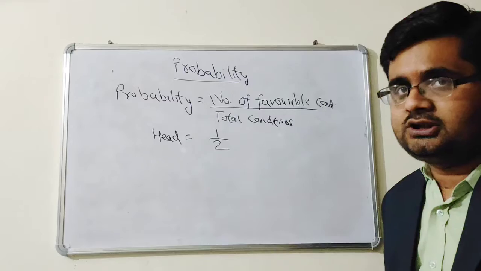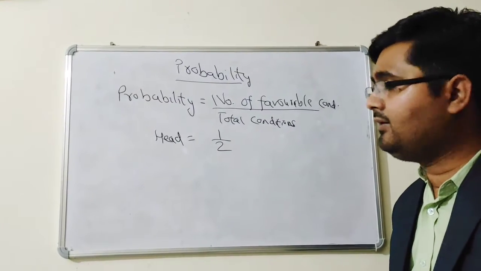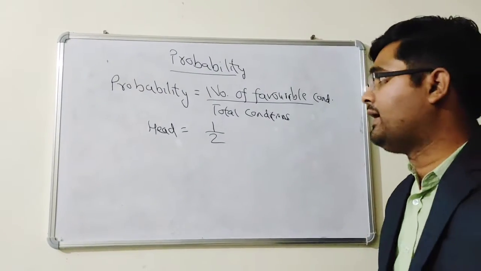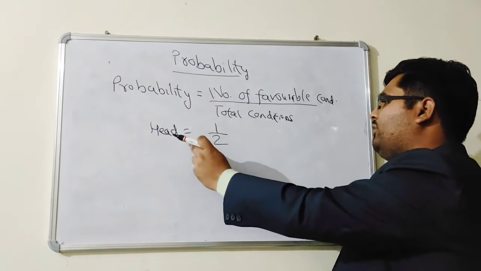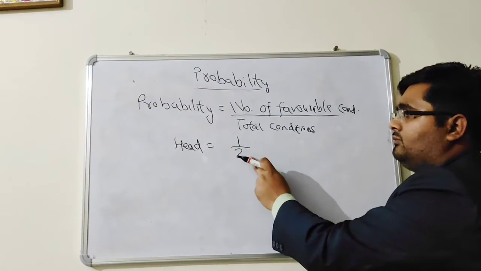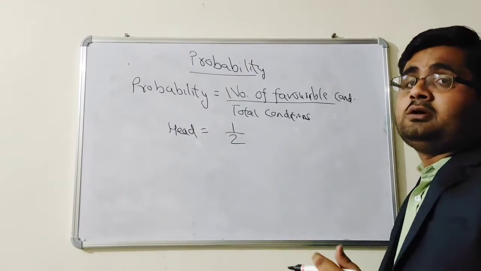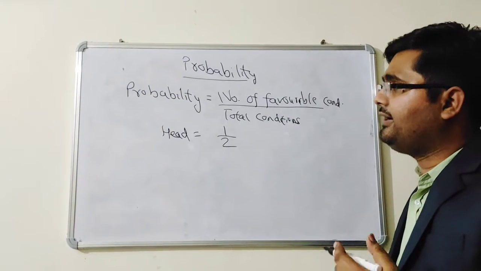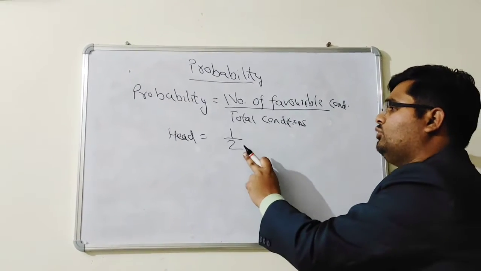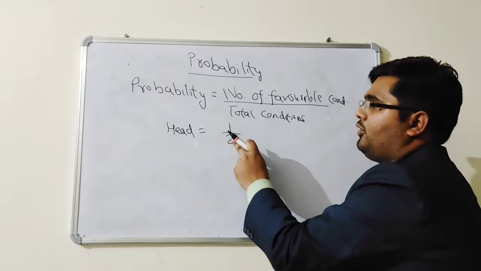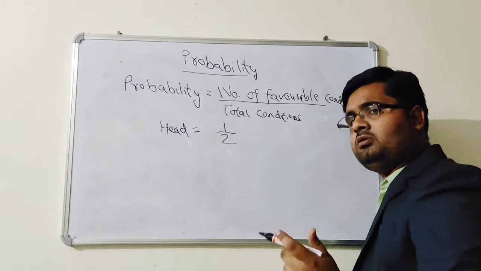So when you spin a coin, the probability of getting head is 1 by 2. And in the same case, if somebody asks you the probability of getting tail, that is also 1 upon 2, and 1 upon 2 plus 1 upon 2 equals 1.